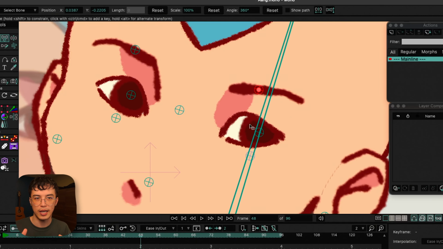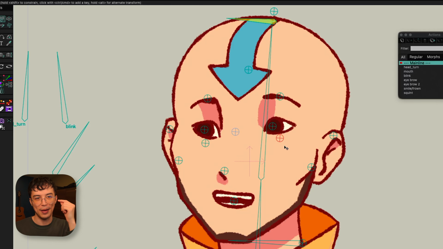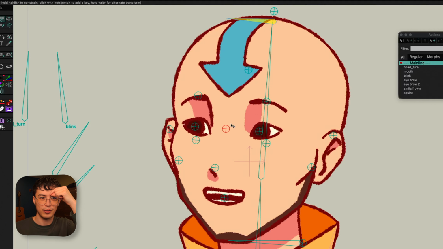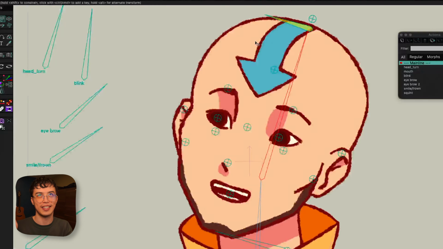In other words, and for example, I have a bone for each part of the eye, and then each of those eye bones is connected to a master eye bone, and that master eye bone is connected to a master face bone, and that master face bone is then connected to the head bone, and that head bone is connected to the... It kind of just keeps going on and on, but that's the idea.